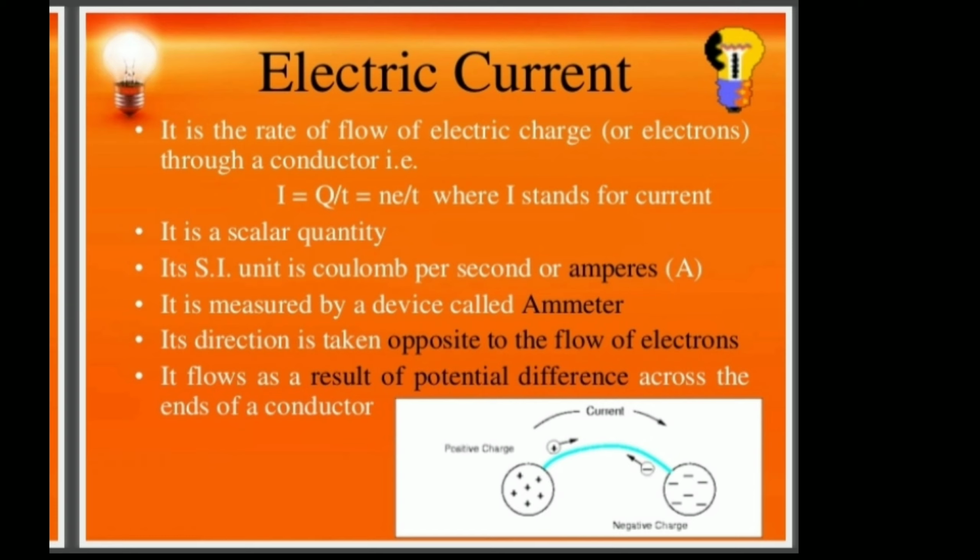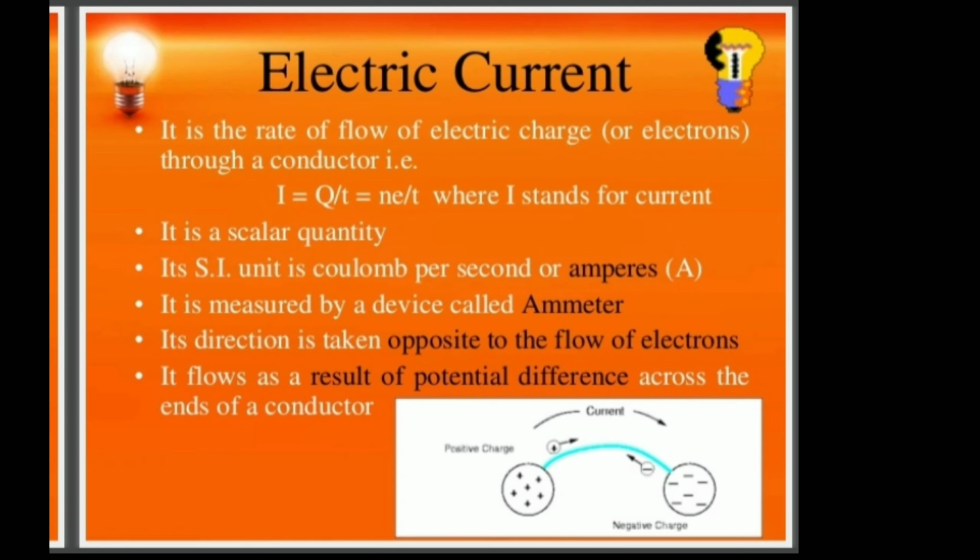Its direction is taken opposite to the flow of electrons. So what is the direction of electric current? We take it opposite to the electrons. Why is it opposite? Because of potential difference. In olden days, you should know the concept of potential difference to understand why the current direction is opposite to the flow of electrons.